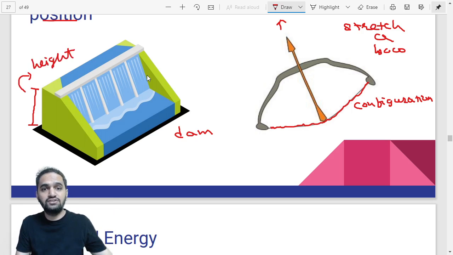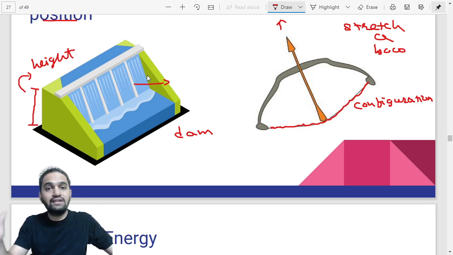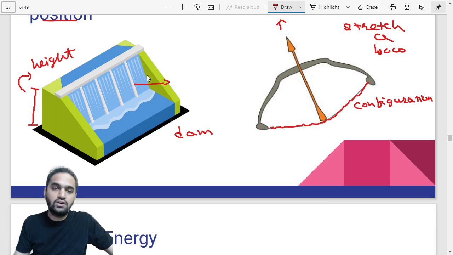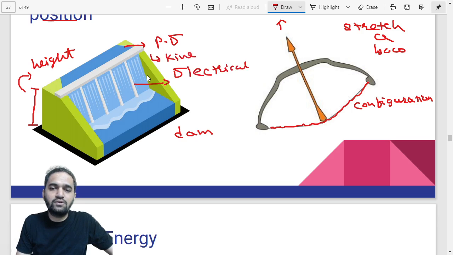It has a lot of energy, because when this water falls down, the same energy is afterwards converted into electrical energy. So initially, that energy is potential due to its height. So you have to understand the initial energy is potential energy, and after that we convert it into electrical. In between, it also converts to kinetic energy, but we are not concerned about it right now.